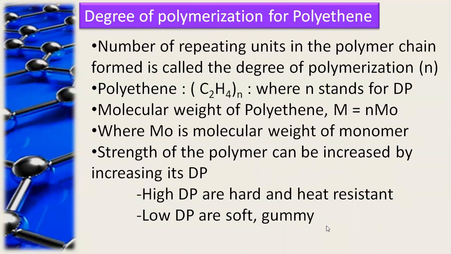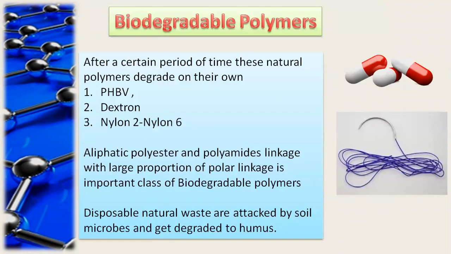And now see what is written here, the formula for the molecular weight of polythene: capital M is equal to small n into M0, where M0 is the molecular weight of the monomer, and small n stands for the degree of polymerization, meaning the number of monomers present in that polythene. So this is about the degree of polymerization for polythene.